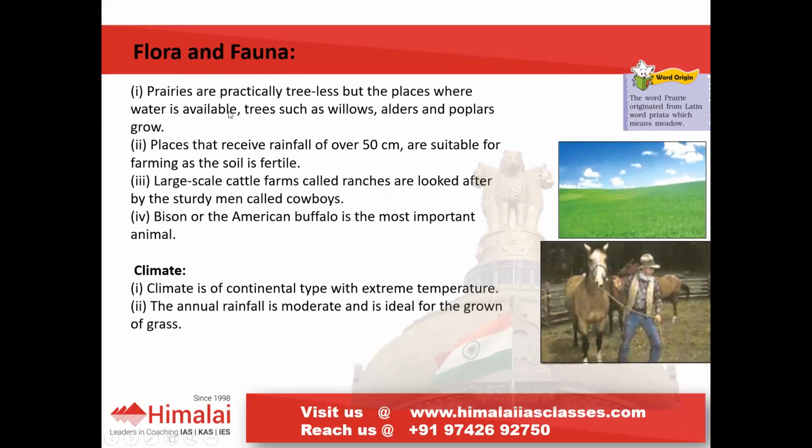Coming to the flora and fauna in prairies, it is practically treeless, but in places where water is sufficiently available, we can find trees such as willows, alders, poplars, etc. Wherever the rainfall is above 50 centimeters, it is suitable for agriculture because the soil is fertile. Remember, rice bowl of the world.